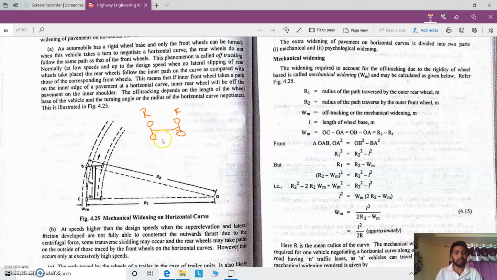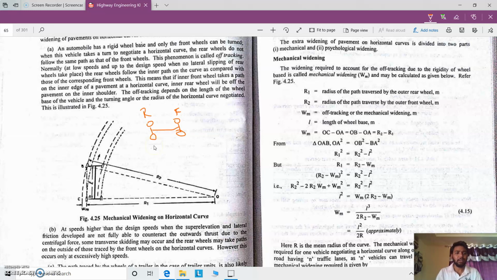Whenever this rigid body travels into a curve, when the driver operates the steering, only the front wheel of the jeep or car gives a turn, but the rear wheel does not turn with respect to the steering. So the front wheel moves along a certain path, but the rear wheel does not follow the same path in which the front wheel has moved, right? And this phenomenon is considered to be off tracking.